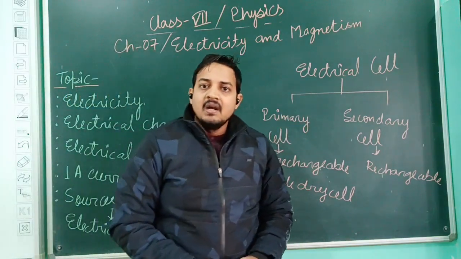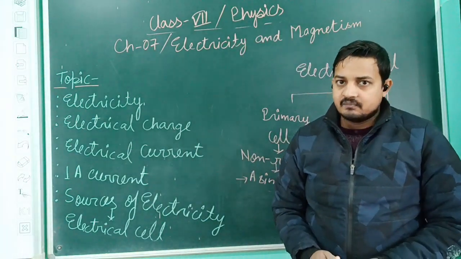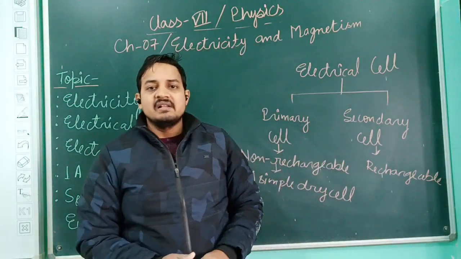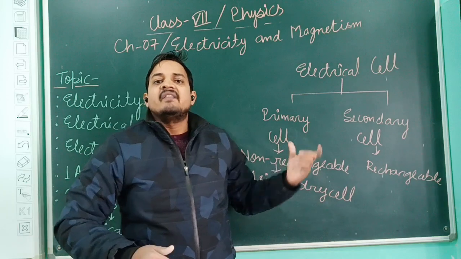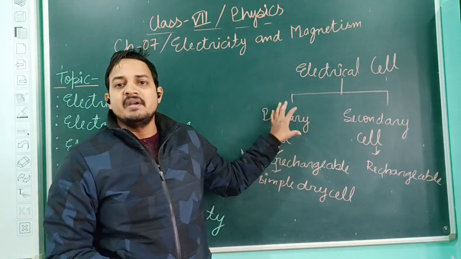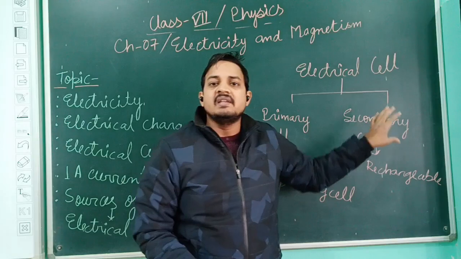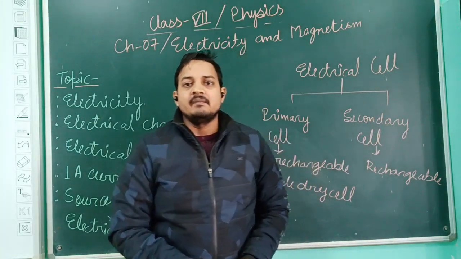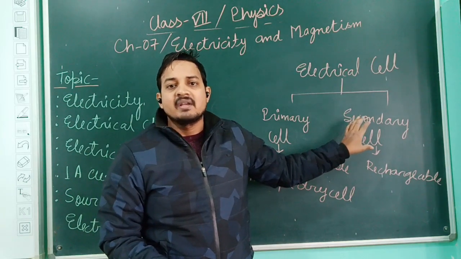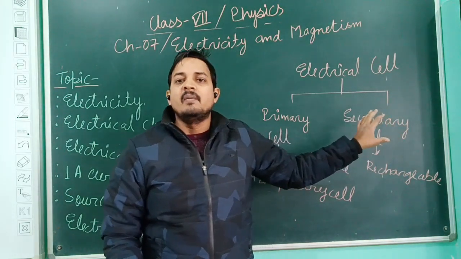What is the primary cell? Primary cells are those cells which are non-rechargeable. It means these cells have a capacity, with some chemicals present in the primary cell, but after the complete usage of these chemicals, these cells become dead. We cannot use these cells again. But in the case of the secondary cell, we can recharge it several times. Once the chemical has been finished, there is a mechanism with the help of which these cells can be easily charged, like our mobile phone batteries.